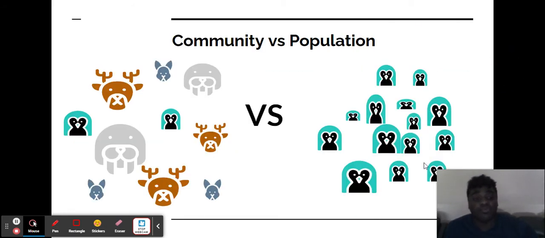So population would be one species, one group, and then a community would be all of the varied species within an ecosystem and how they interact. Now, it's not just animals, it is also plants, it is also bacteria. It's all living things that are inside that ecosystem, and those are considered to be a community.